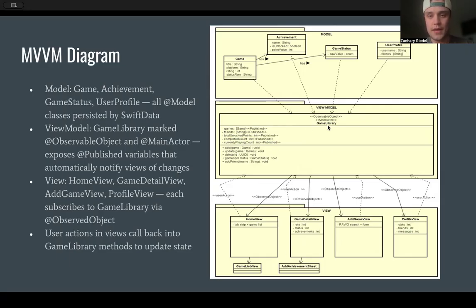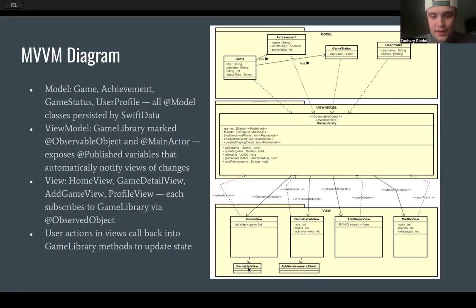And then we have below that the view. All of this from GameLibrary is connected through the model, and all of them through the GameLibrary, or the view model, also connect through an observed object to HomeView, GameDetailView, AddGameView, and ProfileView, all of which are within view. And each subscribes to the GameLibrary via the observable object, as I mentioned.